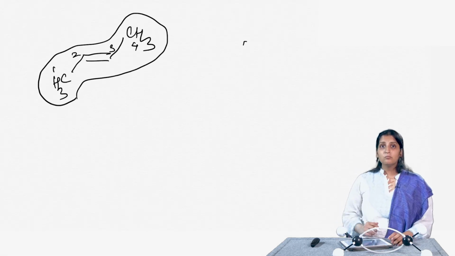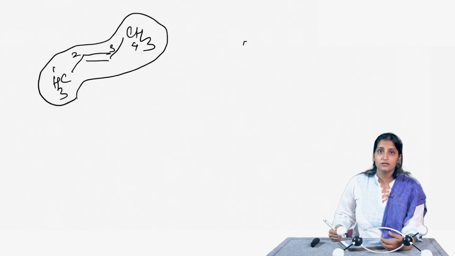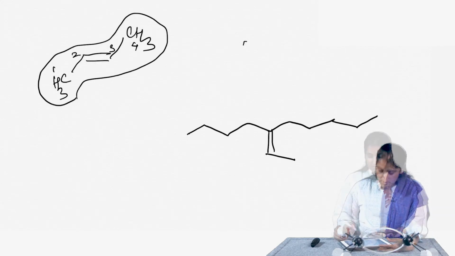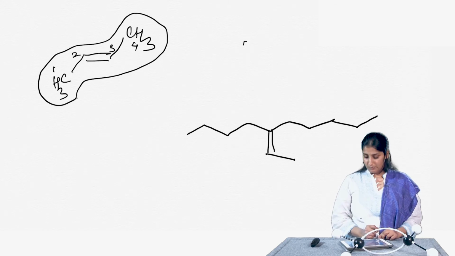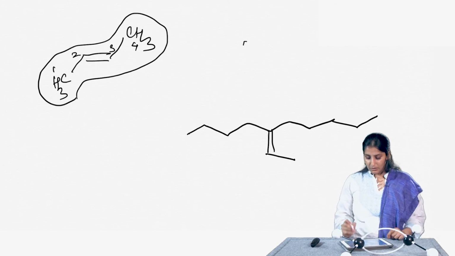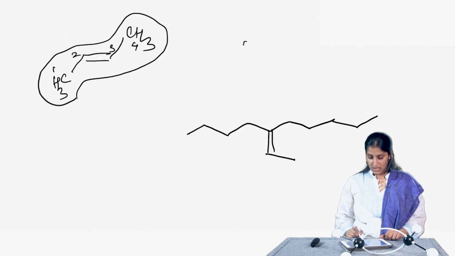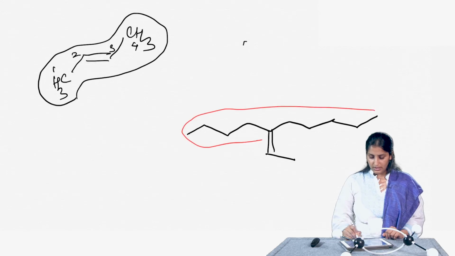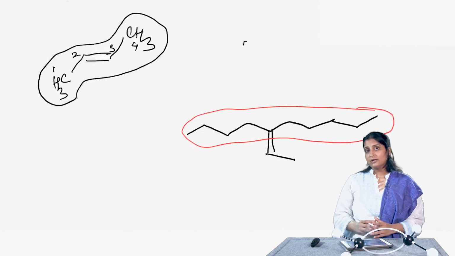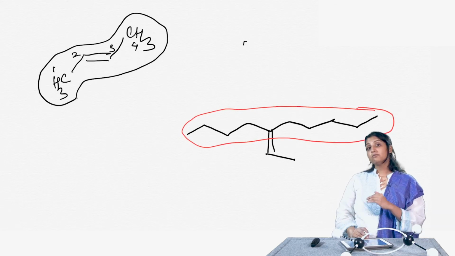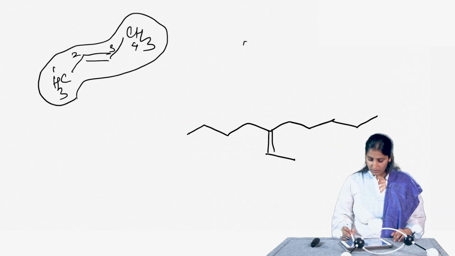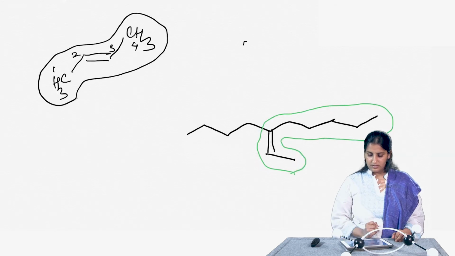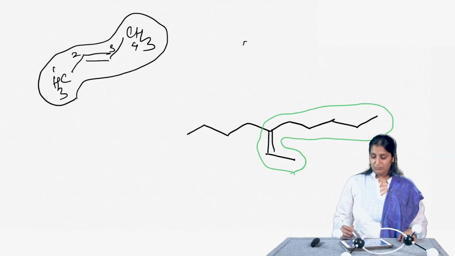Now, I am going to draw one more molecule and let us try to assign the name to this particular molecule. If I want to name this carbon compound, remember that the double bond has to be a part of the longest continuous chain. So, even though I have a longest continuous chain here, this is not the right way to choose it, because the double bond lies outside of it. So, I am going to erase this one, and we are going to choose a longest continuous chain such that it contains the double bond and this one, because that has a larger number of carbons.